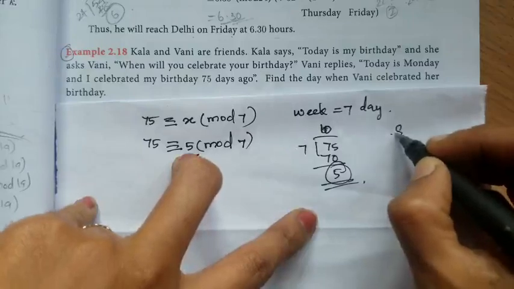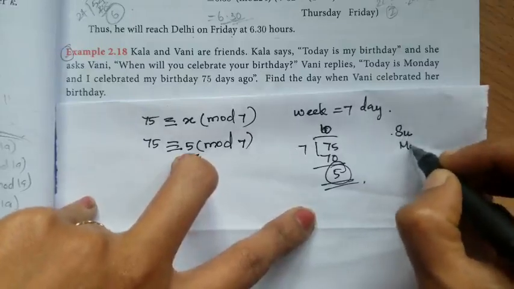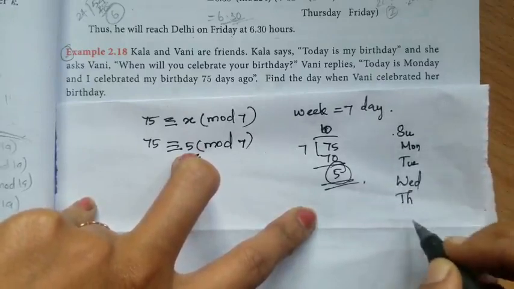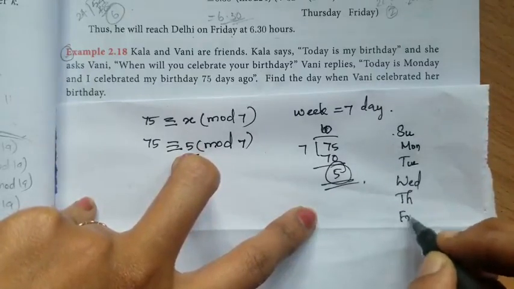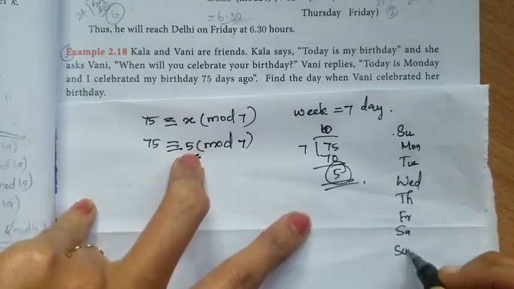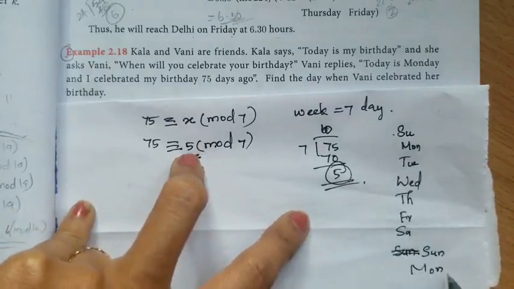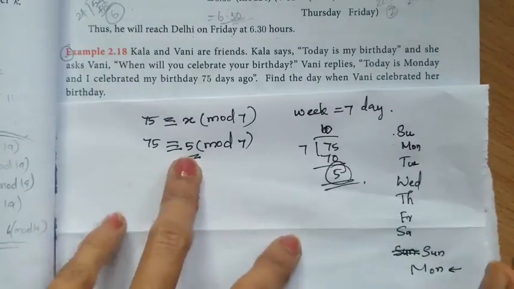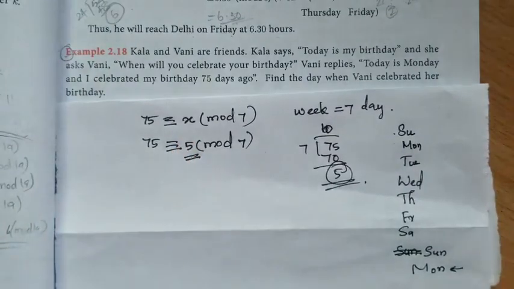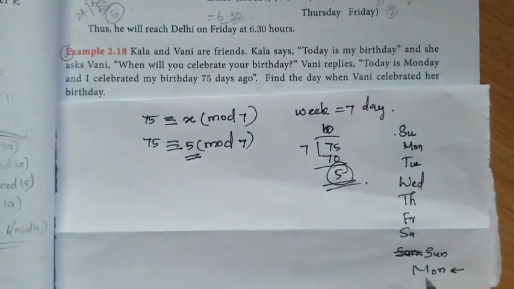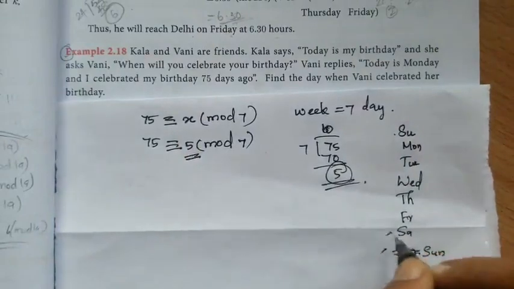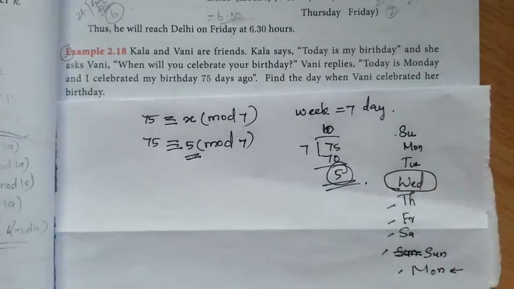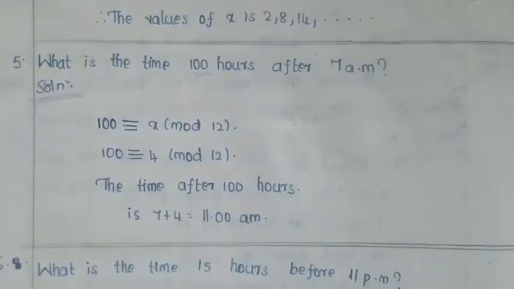So first day is Sunday, Monday, Tuesday, Wednesday, Thursday, Friday, Saturday and Sunday, Monday. She is telling that today is Monday, isn't it? So today is Monday. She celebrated her birthday 5 days ago. So 1, 2, 3, 4, 5. So 5 days ago means on Wednesday she celebrated her birthday.